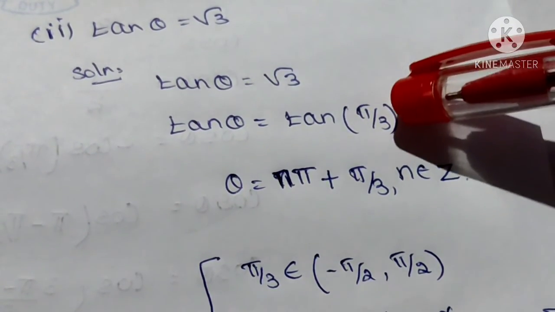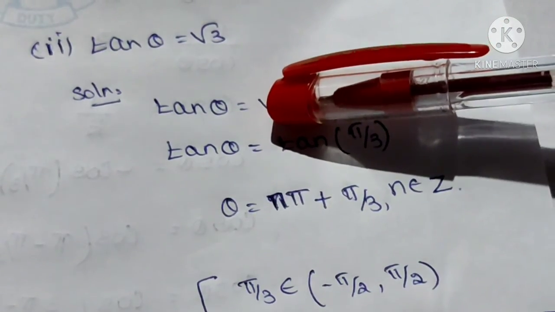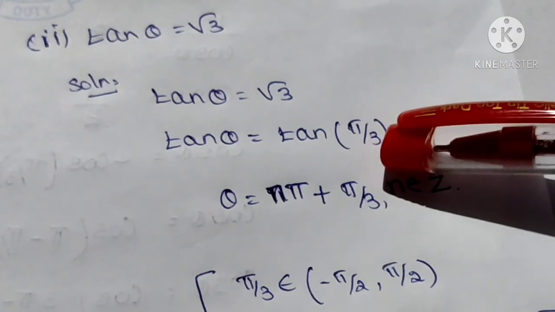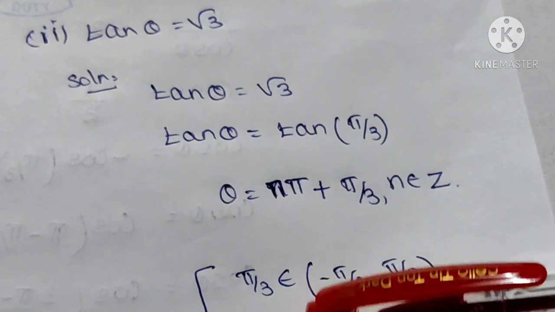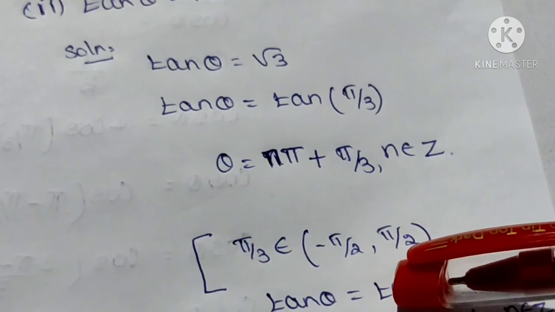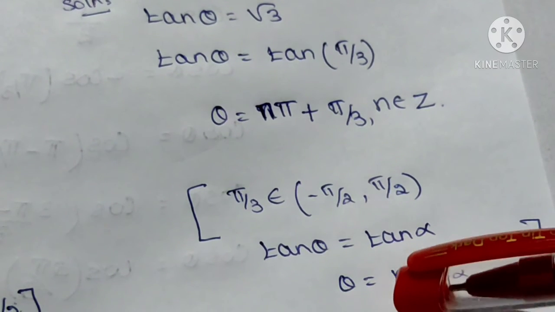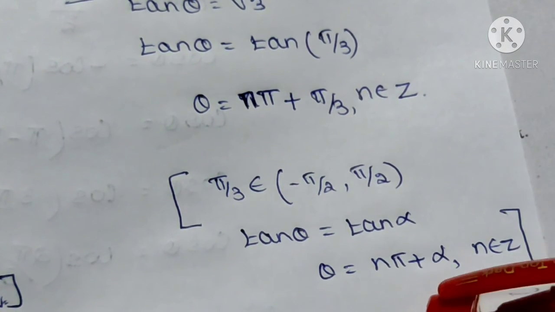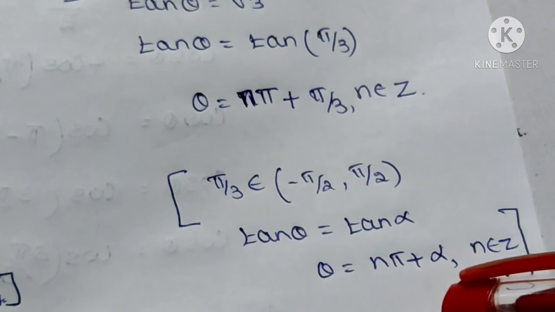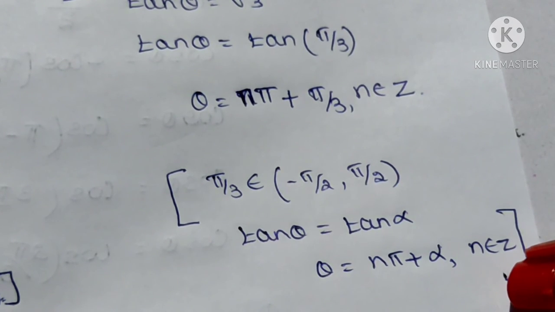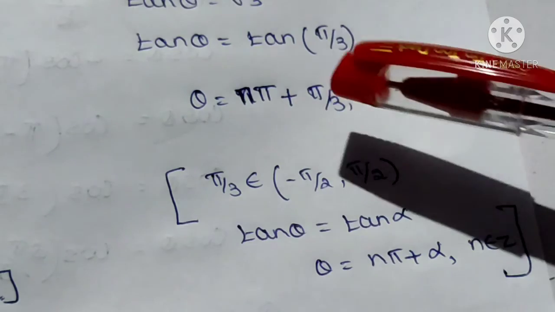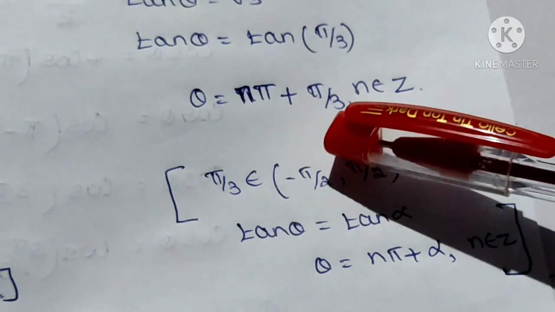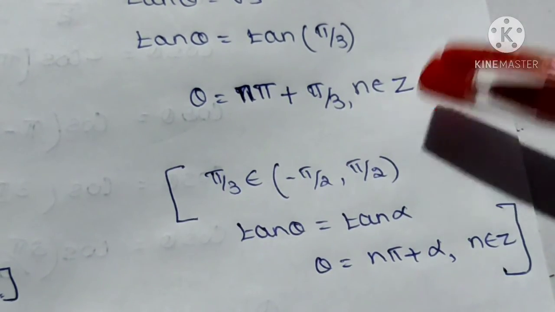Already we know that tan 60 degrees is root 3. So tan theta is equal to this root 3, in place of which you write tan pi by 3. Pi by 3 belongs to the principal domain. Yes, pi by 3 belongs to the open interval minus pi by 2, pi by 2. So we apply this result. If tan theta is equal to tan alpha, then theta is equal to n pi plus alpha, and n belongs to z. So you substitute alpha as pi by 3. We get the general solution theta is equal to n pi plus pi by 3, and n belongs to z. This is the answer.